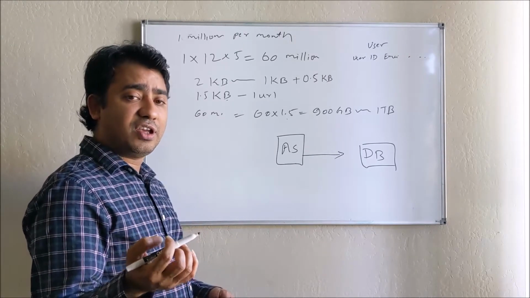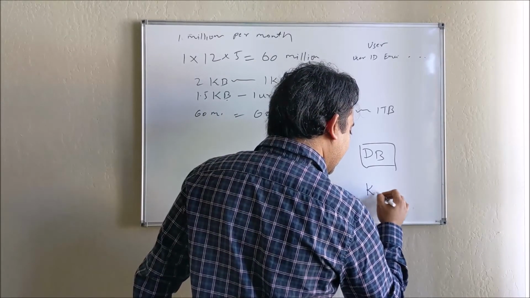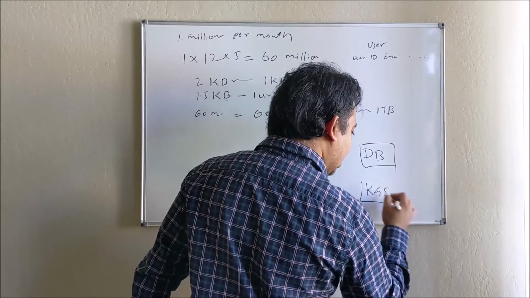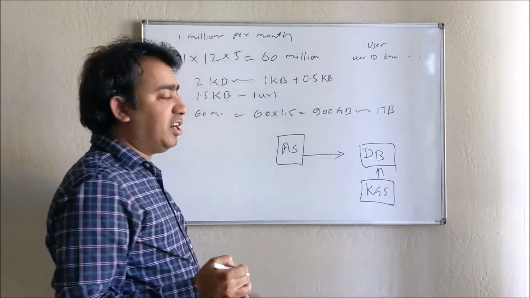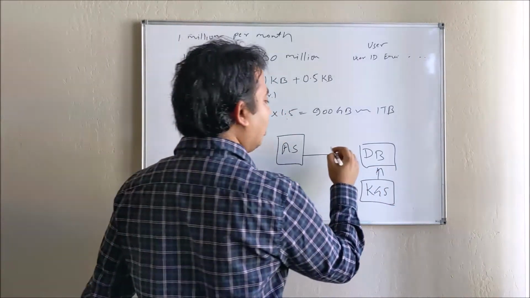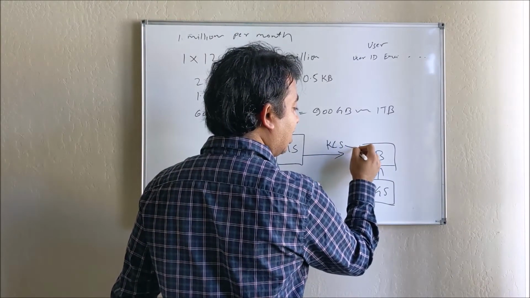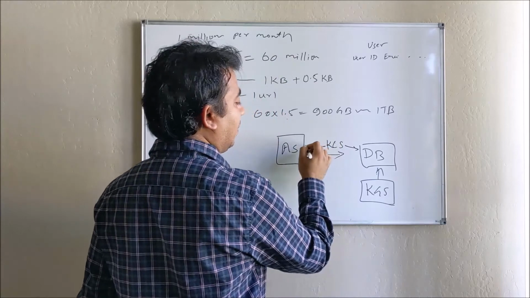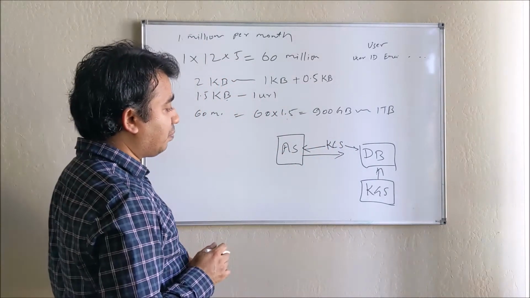One is the key generation service, which will periodically generate keys and update a DB. And here we can also have one service called the consumer service, which will consume from here and provide keys to the application server.